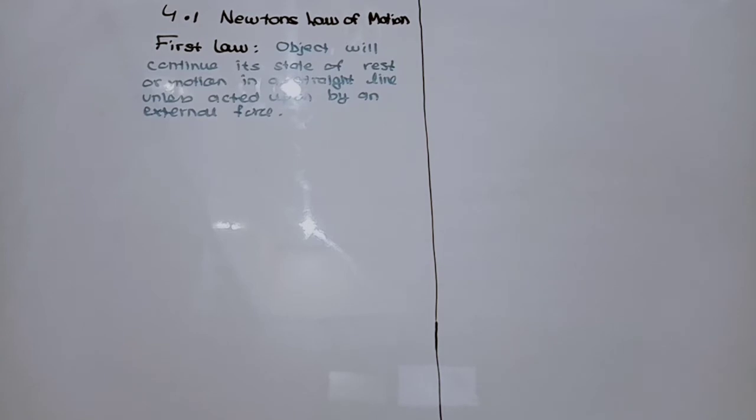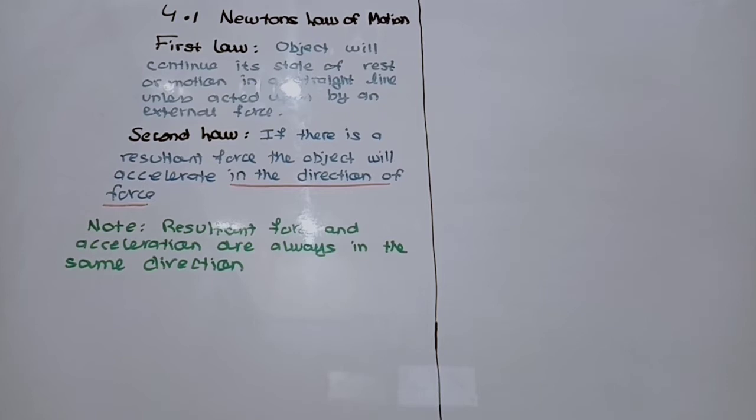So the first law of motion says that the object will continue its state of rest or motion in a straight line unless acted upon by an external force. The second law says that if there is a resultant force, the object will accelerate in the direction of the force. Note that the resultant force and the acceleration are always in the same direction.